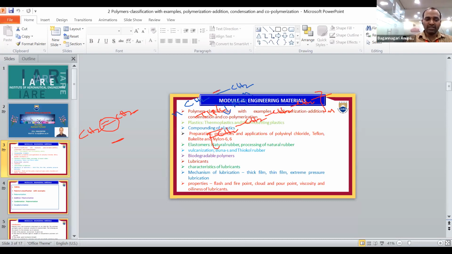But in some polymers, when polymer formation takes place, small molecules like H2O, HCl, NaOH, or alcohols such as CH3OH are removed. This process is also called polymerization. There are mainly three types of polymerization: addition polymerization, condensation polymerization, and copolymerization. According to our syllabus, only addition polymerization and condensation polymerization are there, but we'll discuss copolymerization also. Now, what is addition polymerization?